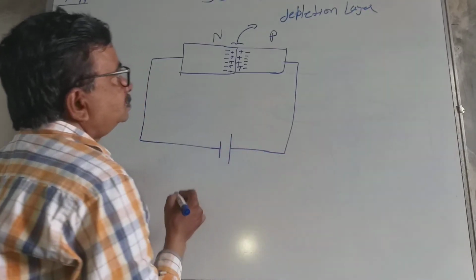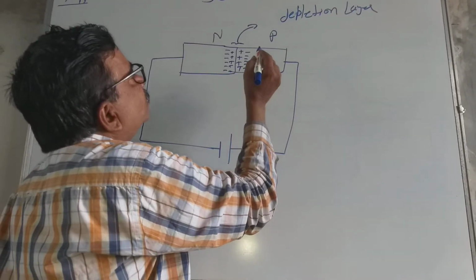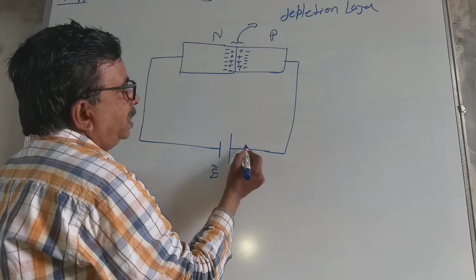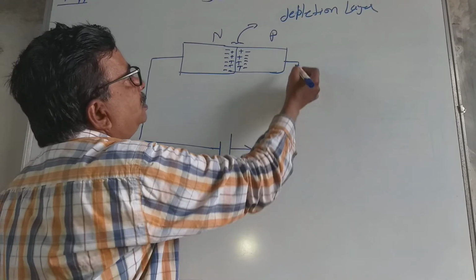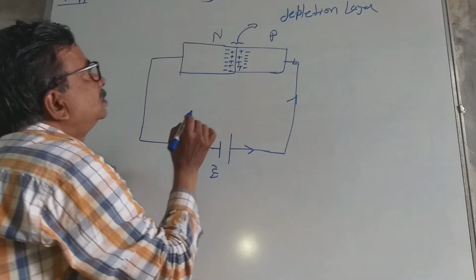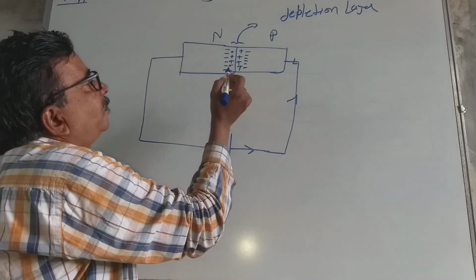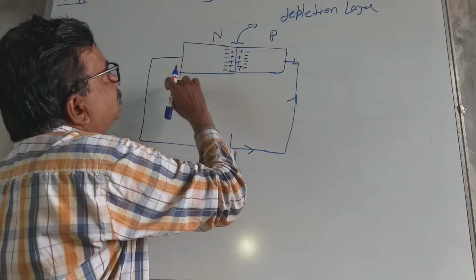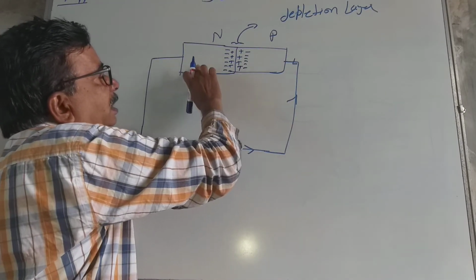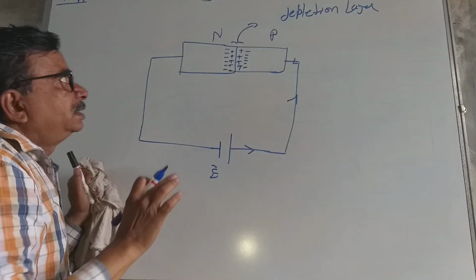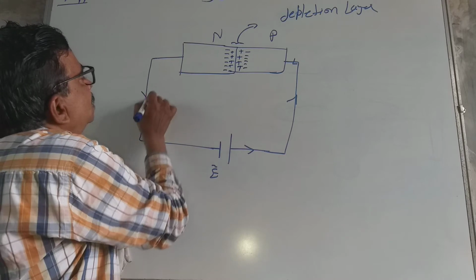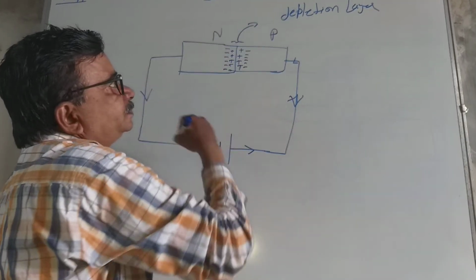Now, suppose this is the energy, then there will be a flow of electrons. Positive ions move from positive to negative, and electrons flow from n type to p type, and the depletion layer disappears, and we get the current.